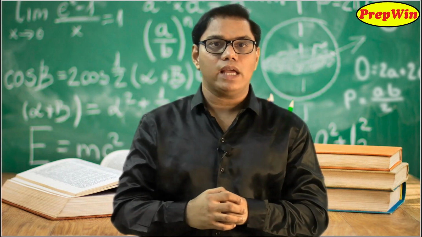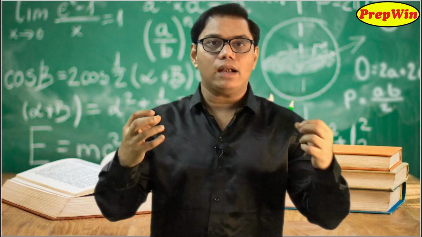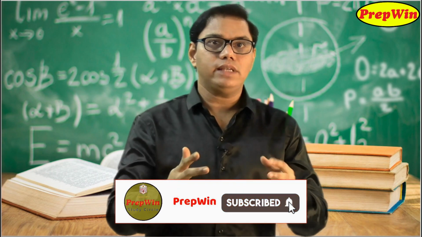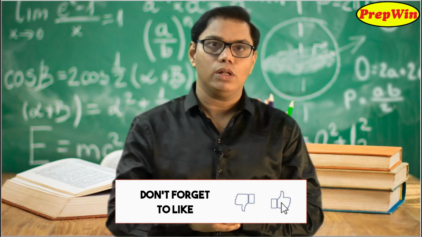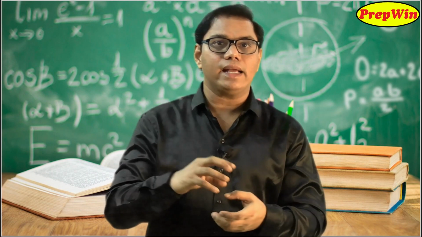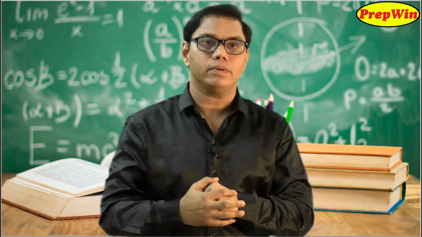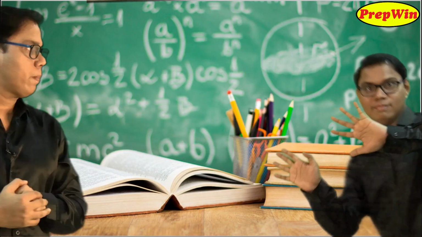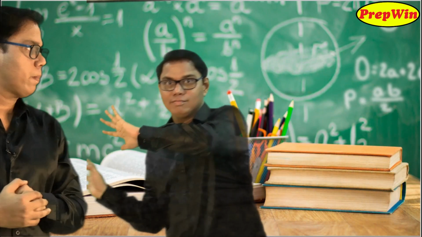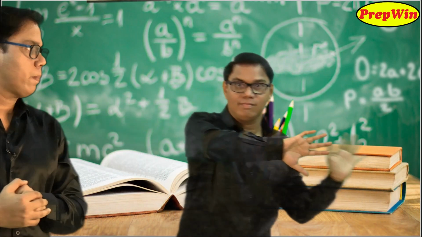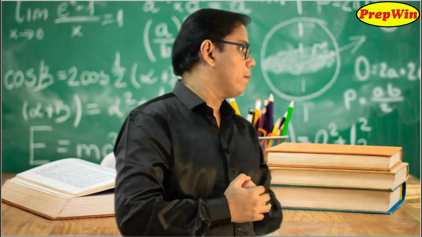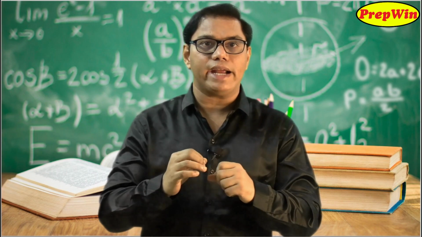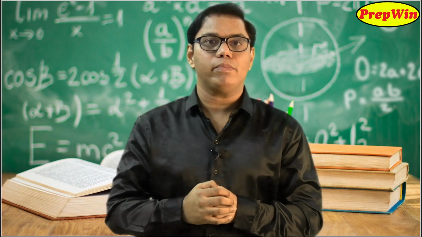So what I am trying to say is that if there are two things which look exactly like one another, then those two things are congruent. The same thing is true for congruent triangles also. Two congruent triangles are exactly of the same size and same shape. The size of a triangle is determined by the sides of a triangle and shape is determined by angles.